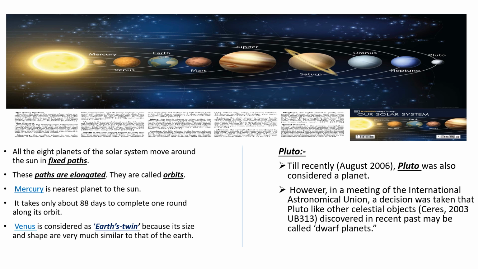Pluto. Till recently, Pluto was also considered a planet. However, in the meeting of the International Astronomical Union, a decision was taken that Pluto, like other celestial objects discovered in the recent past, may be called dwarf planets.